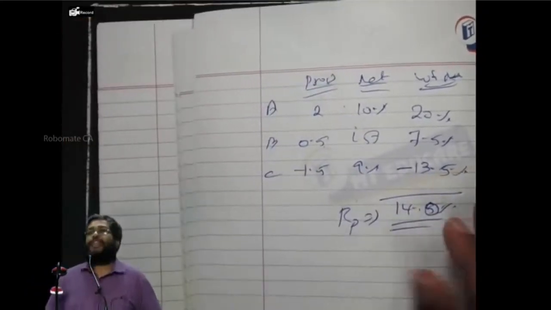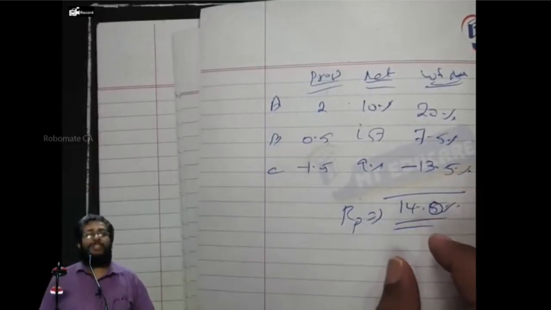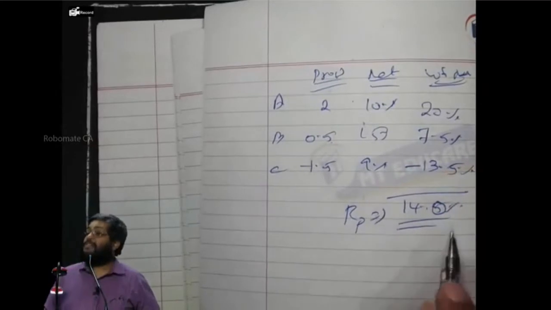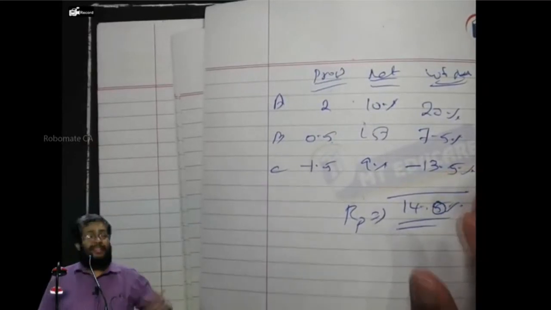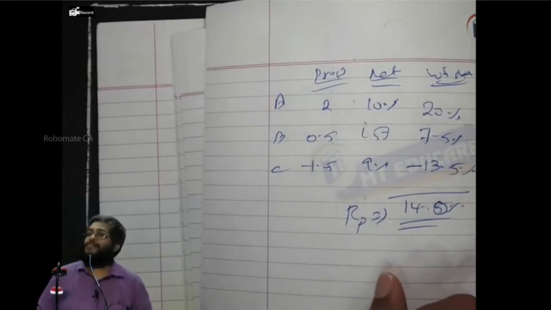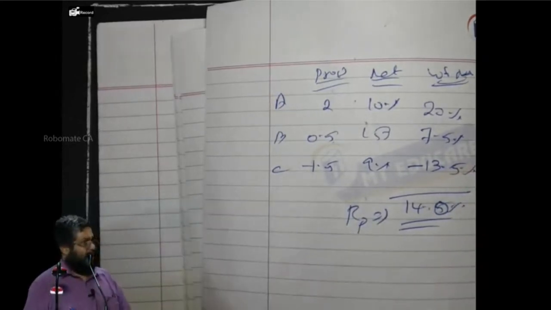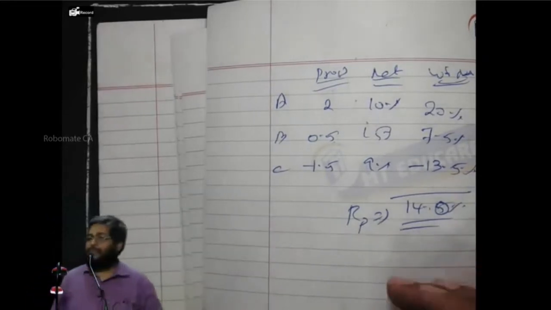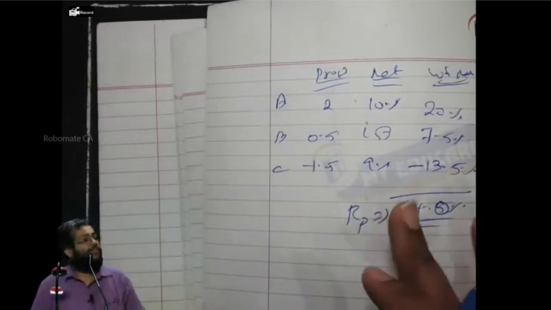Now, this 14% return I am earning for how much risk? Zero risk. It can be called as risk-free return. Yes or no? If this return is more than the RF in bond market, then this becomes efficiency frontier. Are you following what I am saying? The entire frontier changed. The CML, nothing will work here. This becomes what? Efficiency frontier. Are you following what I am saying?